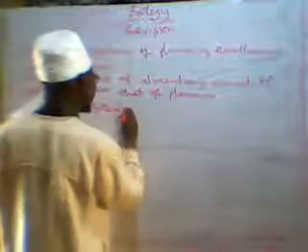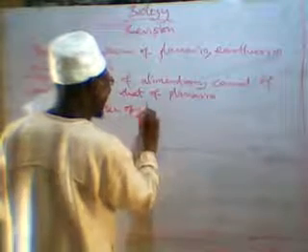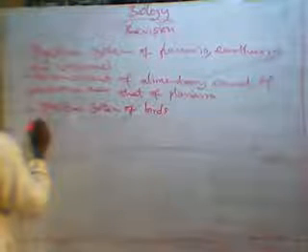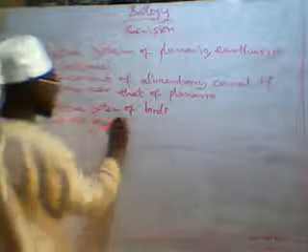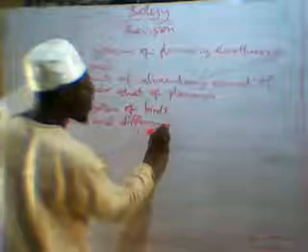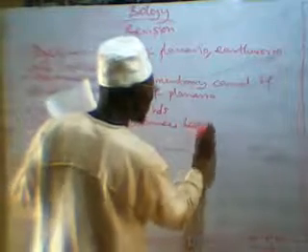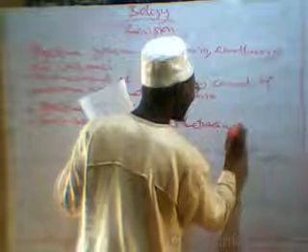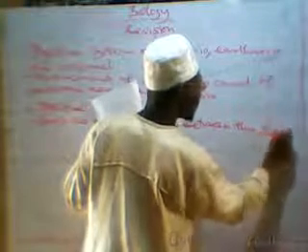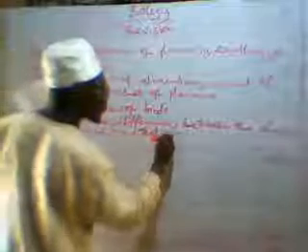In the last term also, we discussed the digestive system of bird. Under the digestive system of bird, we talked about the similarities and differences between the alimentary canal of a bird and that of cockroach.